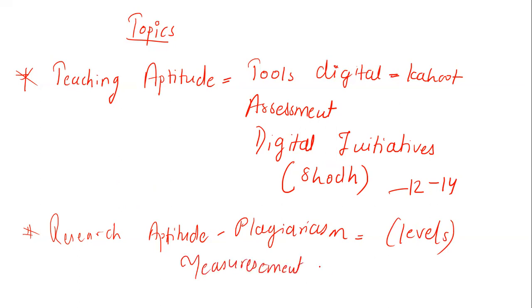Now measurement of scales was seen as very important in 2020, 21, 22, and now they have repeated it. Today the question was very simple. You know that there are four scales, which we have studied very well: nominal, interval, ordinal, and ratio scale. The question was which scale does not have categories, and you know very well the answer is nominal. The question was from nominal only.